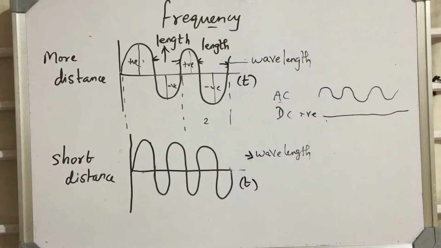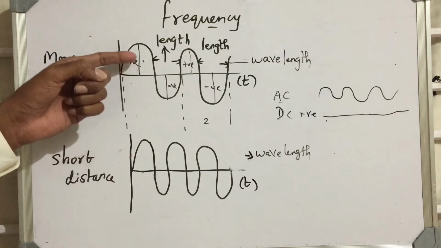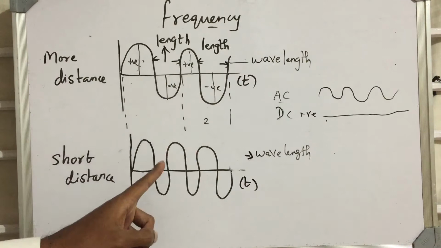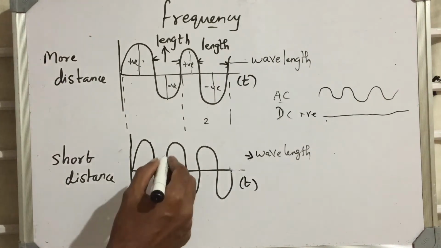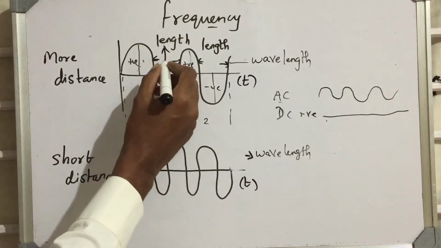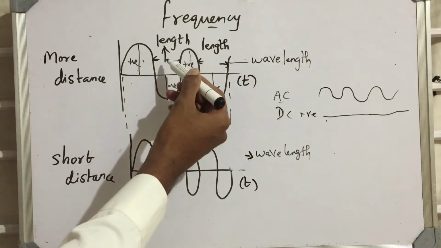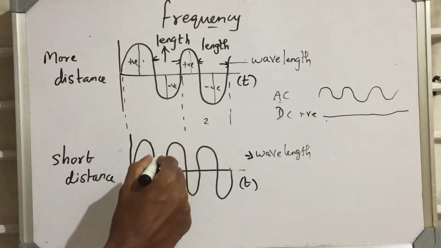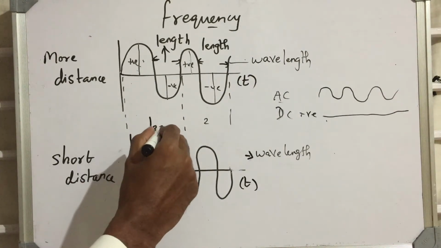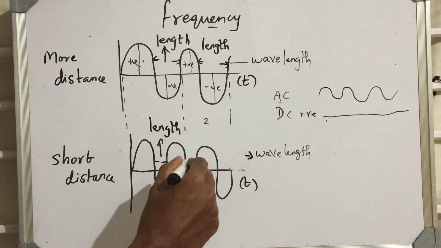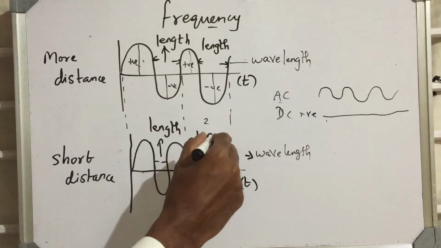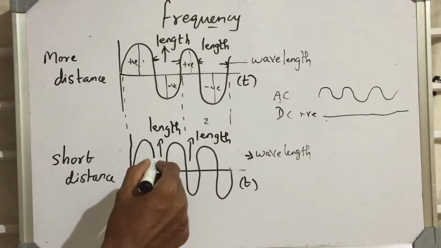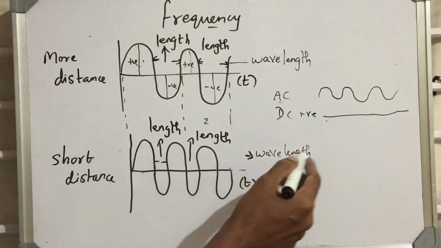Here you can see the differences. Here this space is more when compared to this. Here we have space and here also we have space. So here we can see the space is more and the space is less. So this is also called length. Which length? The wavelength it is. This is the wave and the length of the wave is called wavelength.